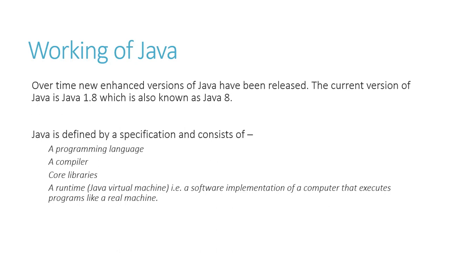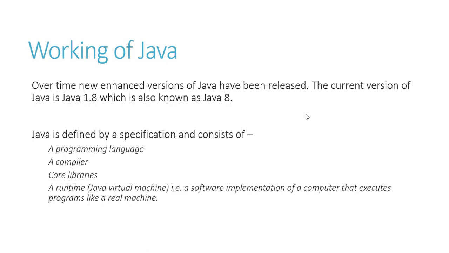Why is Java more popular? It's because it consists of a programming language. So the language we'll code in, that's Java language. Okay, a compiler is basically a program which is used to check your Java program. If in case there is any mistake or any problem in the program, it will stop, or else it will convert your program in a language that the computer understands so that it will be able to perform the task that you asked it to perform. Correct? Okay, so there's a compiler, and then there are core libraries.